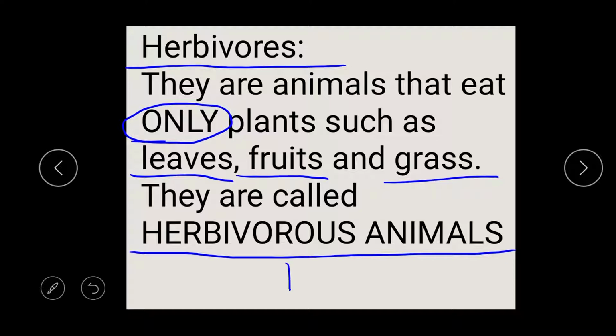Herbivorous, herb is associated with leaves, fruits, grass. So herbivorous animals are animals that eat only plants.